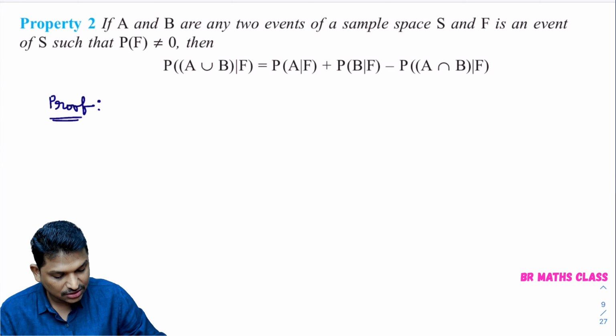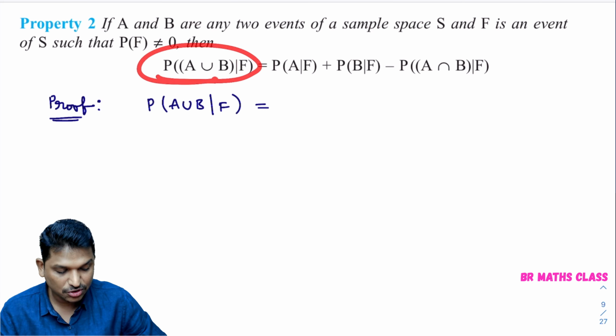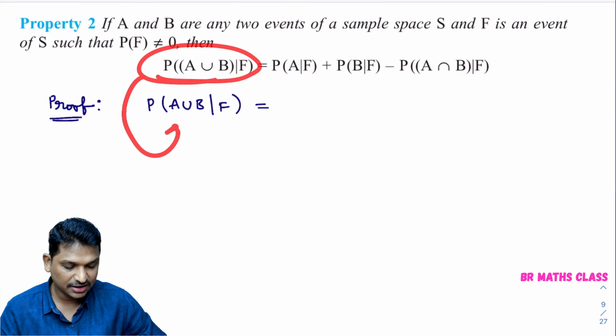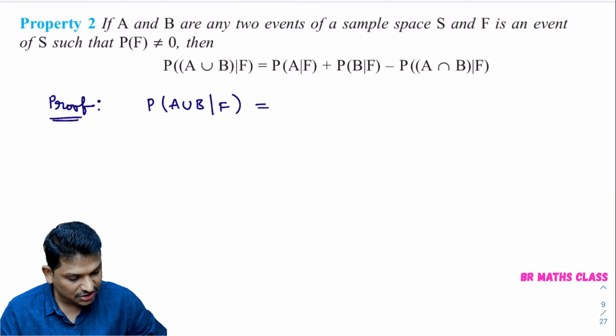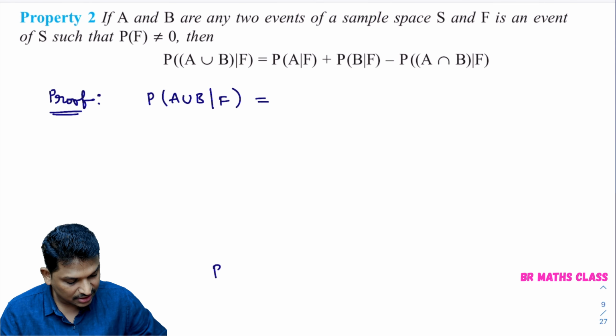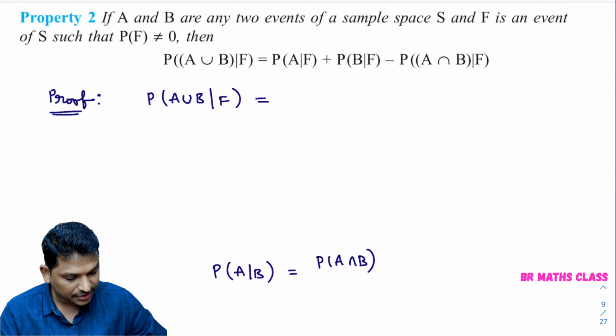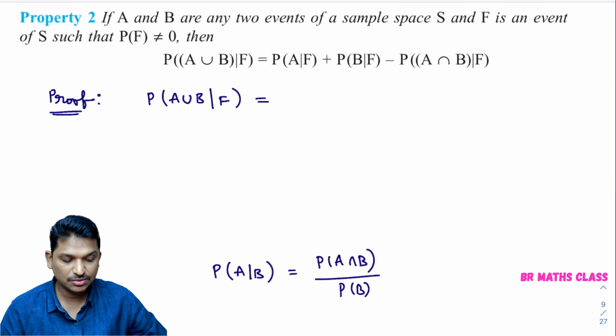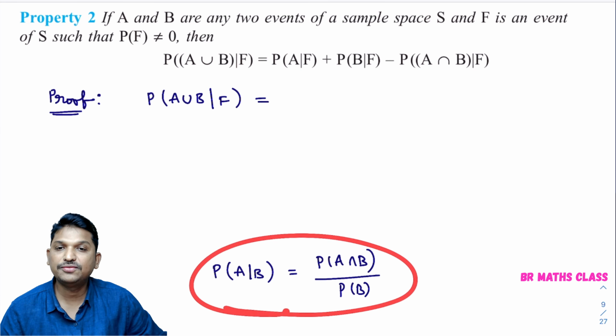First, what I will do, I will take the LHS part. What is the LHS part? Probability of A union B by F. You observe, I have taken this one. We know as per the definition, what is probability of A by B? Probability of A by B is probability of A intersection B divided by probability of B. This is the definition of conditional probability.